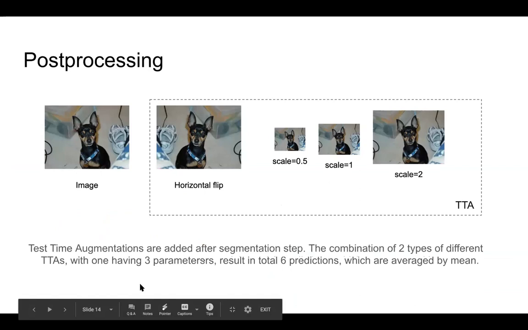The combination of these TTAs results in 6 total predictions, which are averaged by mean. This step greatly improves the performance as it increases the generalizability. However, each additional TTA permutation makes inference time longer, so in terms of efficiency, it is important to choose only the most impactful augmentations.